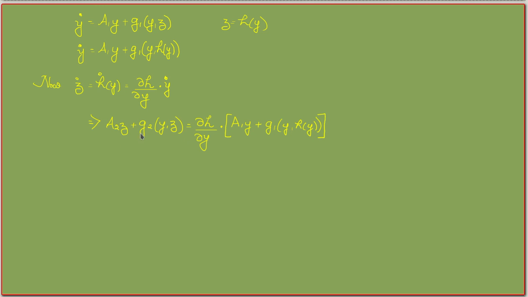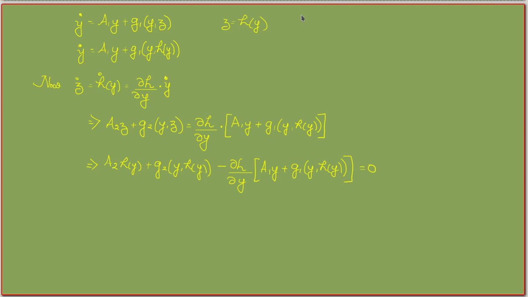Okay, so instead of z we will substitute the center manifold equation here. So we have a2 into h of y plus g2 into y comma h of y minus dou h by dou y into a1 y plus g1 into y comma h of y equal to 0.